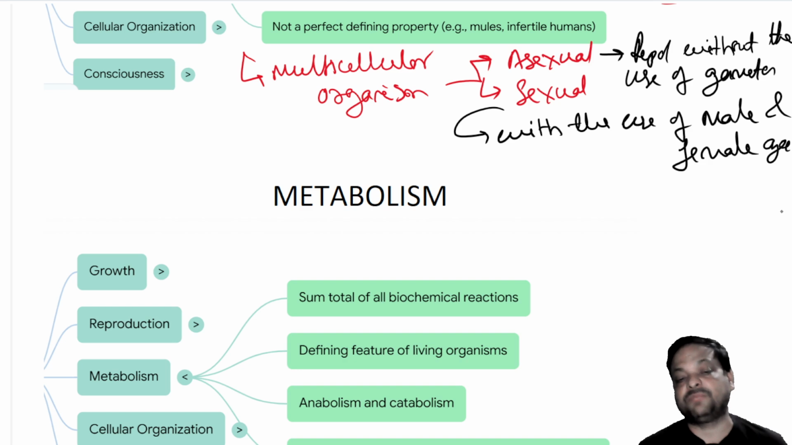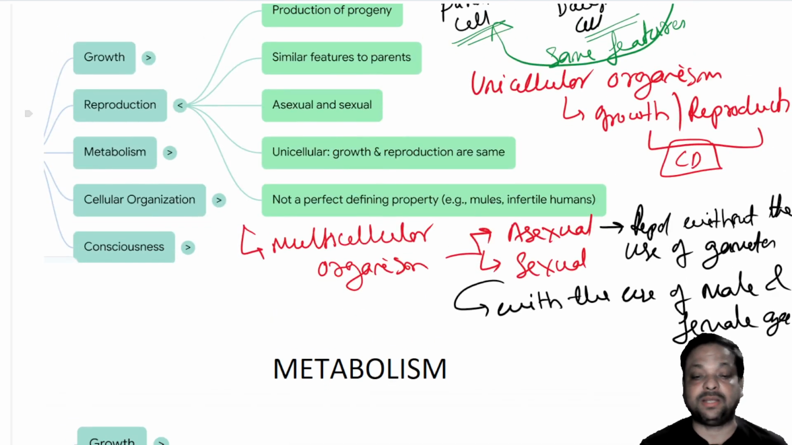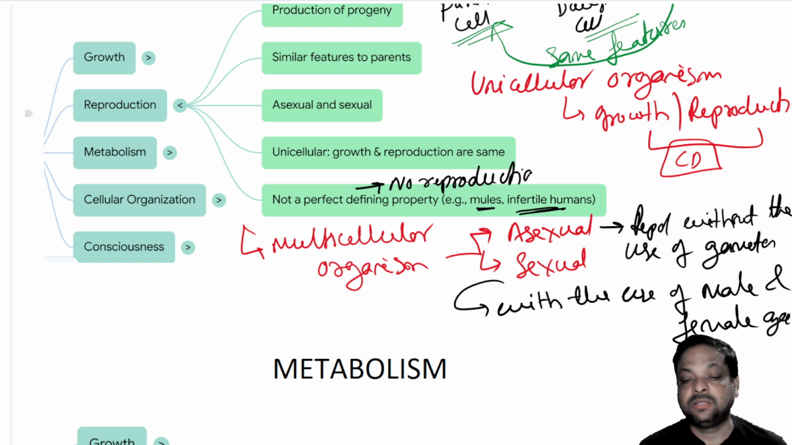In multicellular organisms, we have reproduction to produce the progeny or offspring. And these progeny offspring are very alike, with the same features as their parents. It is of two types: asexual reproduction, where no gametes are involved and a single parent is involved, and sexual reproduction, where male and female gametes are involved. But what happens in some organisms like mules, worker bees and infertile humans? No reproduction takes place in them.